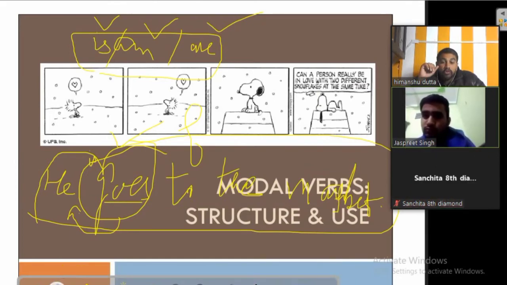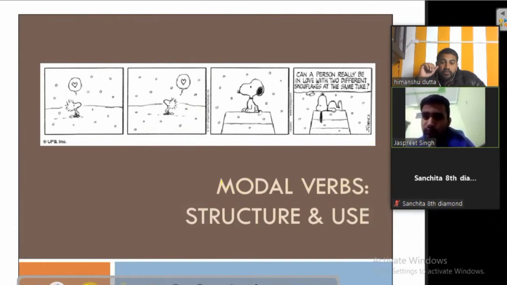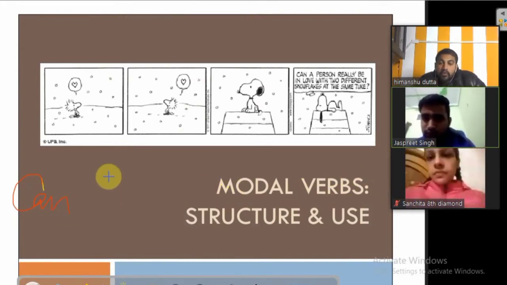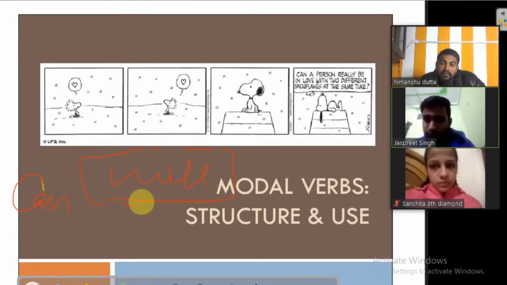You need to consider them important, because you express lots of your emotions by using them. When there is an ability you want to talk about, you use can. If you want to express that something will happen in the future, you use will, when something is predicted for the future.